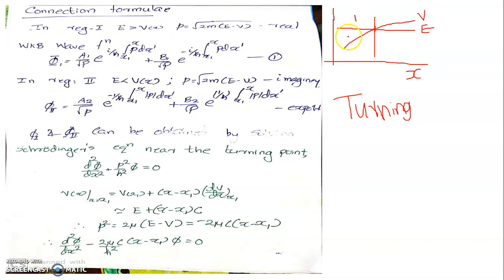Let me mark this as region 1, and in this region the total energy possessed by the system exceeds the potential energy, E is greater than V of x. The other region, for convenience marked as region 2, has the quality that the total energy is less than the potential energy, E less than V of x.